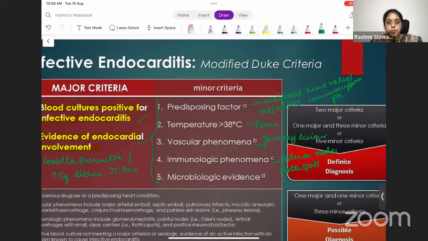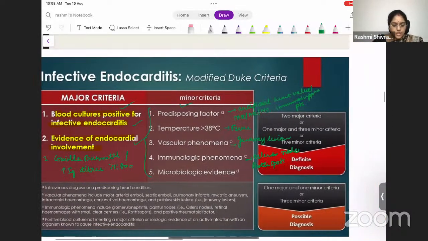When will you say that there is a possible diagnosis of infective endocarditis? There is 1 major criterion and 1 minor criterion. Okay, in that case, you say that there is a possible infective endocarditis, or the patient has any 3 of the minor criteria, say fever, vascular phenomena, and microbiologic evidence. Okay, so in this case, this means that there is a possible diagnosis of infective endocarditis. Definitive diagnosis: 2 major criteria, 5 minor criteria, or 1 major and 3 minor criteria. Okay, for the possible diagnosis, you need to have 1 major and 1 minor criteria, or 3 minor criteria. Okay, this is very, very important to remember.